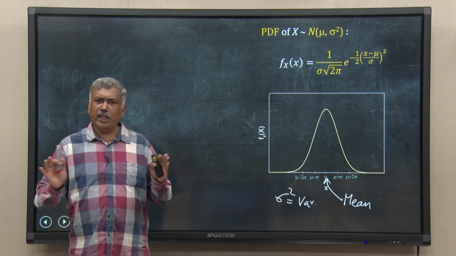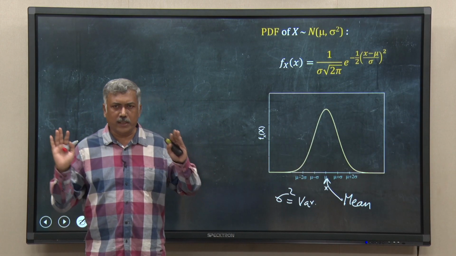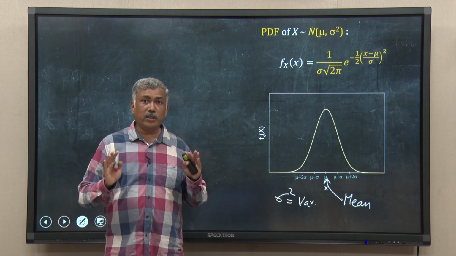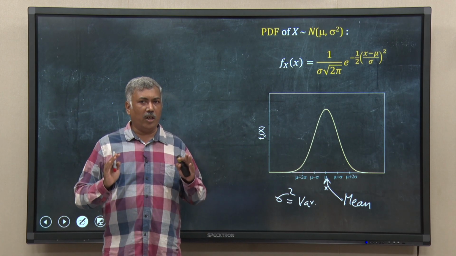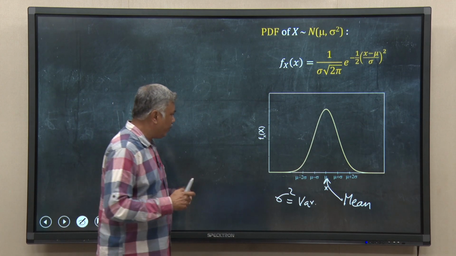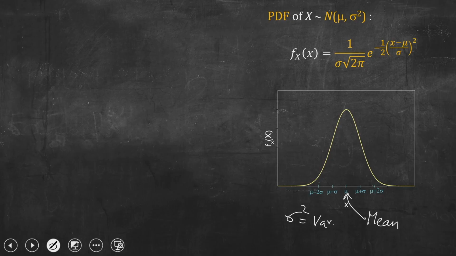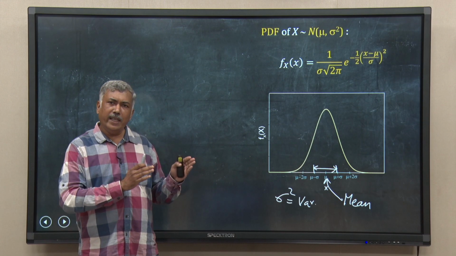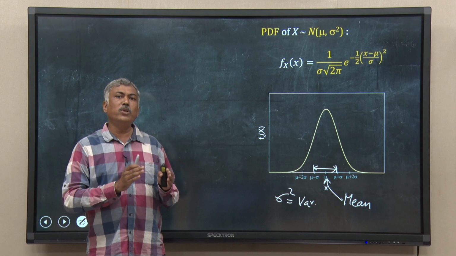Now, if this is a generic one, you can assume any value for mu and sigma. I am talking about a generic behavior of this normal distribution. Now, if I ask you what is the probability that your random variable, which is following the normal distribution, will lie between this region, 1 sigma on both sides of the mean, mu minus sigma to mu plus sigma?